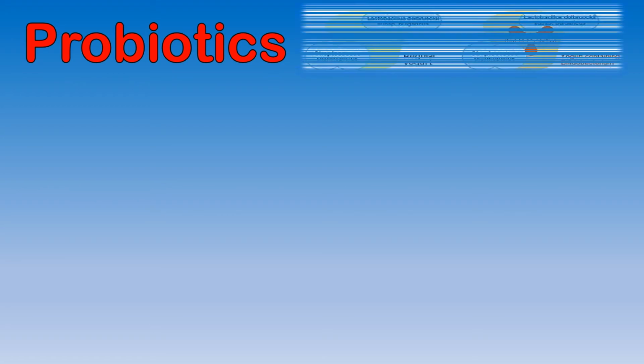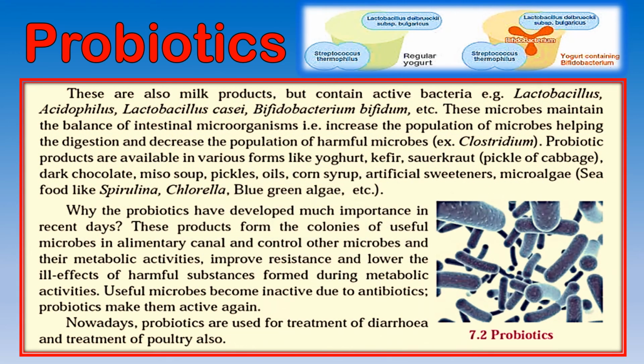The production of probiotics. What are probiotics? They are also milk products, but now they contain active bacteria like Lactobacillus acidophilus, Lactobacillus casei, and Bifidobacterium bifidum, and many others. These microorganisms maintain the balance of intestinal microorganisms, meaning they increase the population of useful microbes which help in digestion, and decrease the population of harmful microbes like Clostridium.